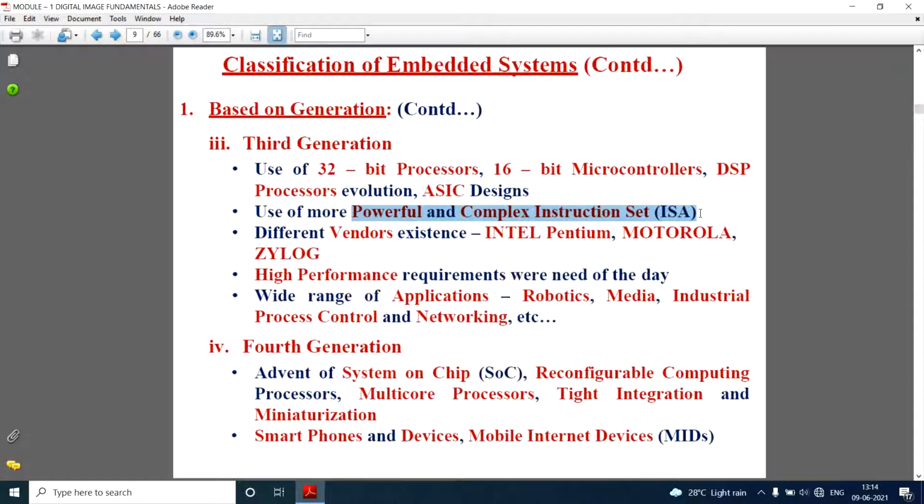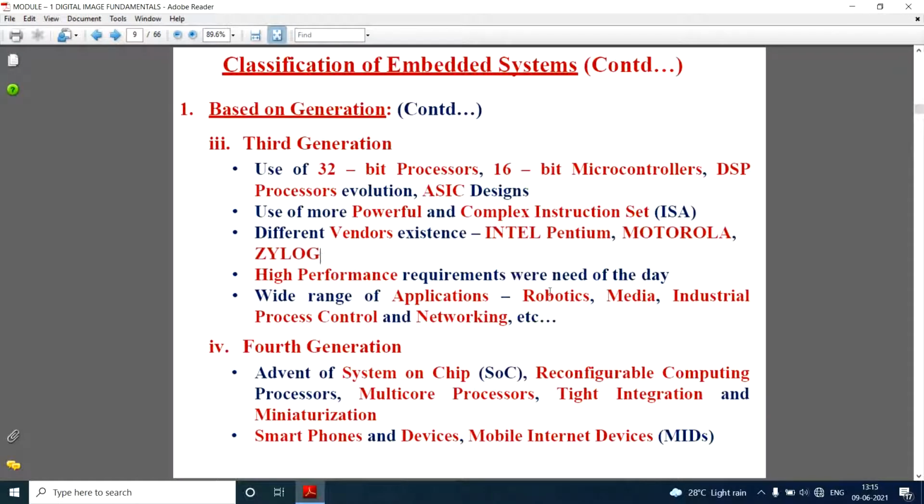Then in this, the use of more powerful and complex instruction sets started. Compared to the first generation, wherein we had only 8-bit processors and the instruction sets were very, very easy, when processors started moving to 32-bit or 16-bit, the use of more powerful and complex instruction sets started. When the instruction set becomes complex, more and more operations started taking place. So who started preparing these? The vendors were Intel, Pentium, Motorola, and Xilinx. These were the ones which started preparing third generation embedded systems.